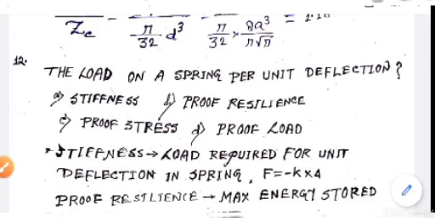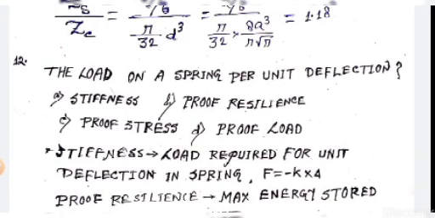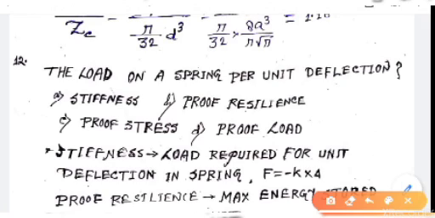We got stiffness, proof resilience, proof stress, and proof load. Now the question is the load on a spring per unit deflection, that's called stiffness. So the correct answer is A, right.